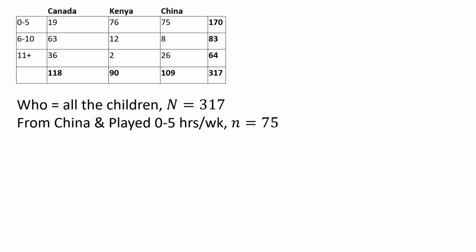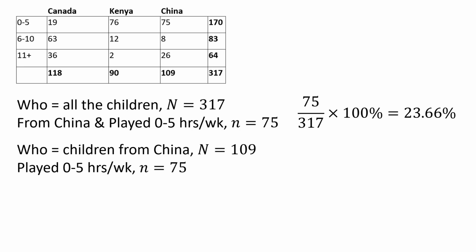As follows, the first question asked, of all the children, what proportion were from China and played 0 to 5 hours per week? So the who is all the children, that's 317 individuals. And the contingency is that these are children who are both from China and played 0 to 5 hours per week. And so here, that sample size is 75. And so the ratio, 75 over 317, gives you 23.66%.